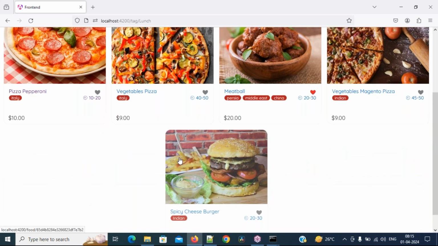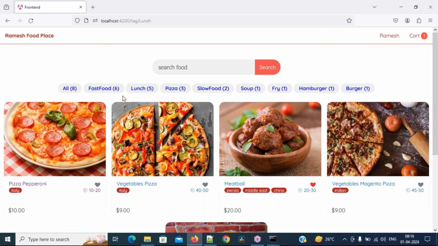So this entire thing is coming from the database only. This count is also not kept statically; it comes dynamically. However many products there are, that count is automatically displayed here.